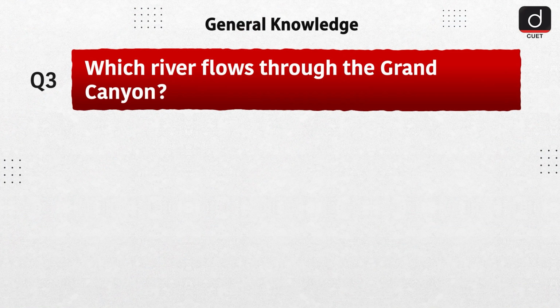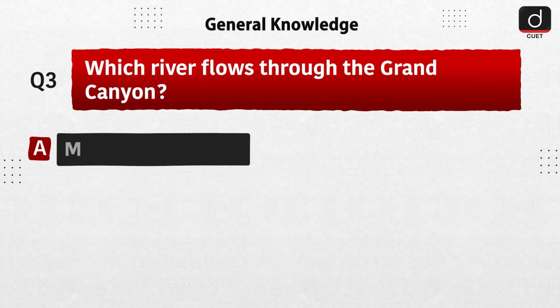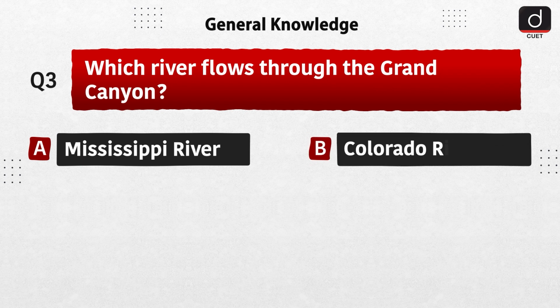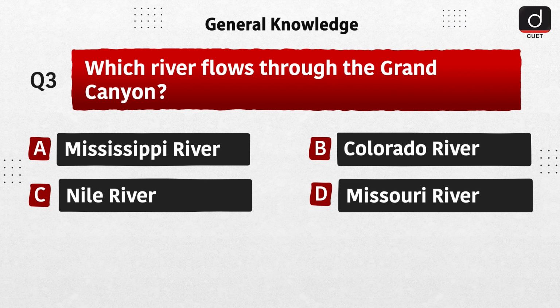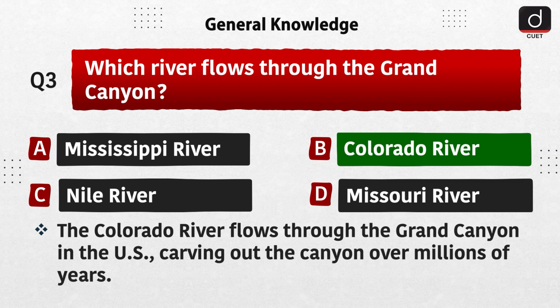Next question is, which river flows through the Grand Canyon? Option A, Mississippi River. Option B, Colorado River. Option C, Nile River. Option D, Missouri River. The correct answer is option B, Colorado River. The Colorado River flows through the Grand Canyon in the US, carving out the canyon over millions of years.